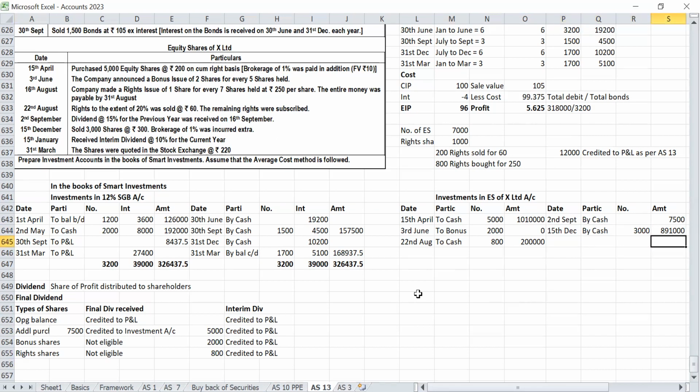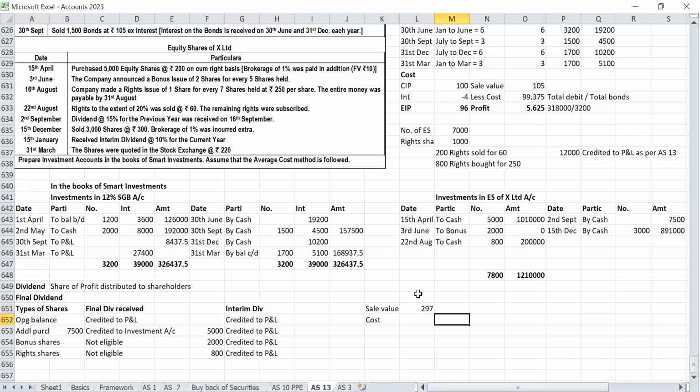So sale value is this. Cost, yes sir. Cost, total amount divided by number of shares. We have to say this carefully. Sale value is 300 minus 3, 297. Yes.